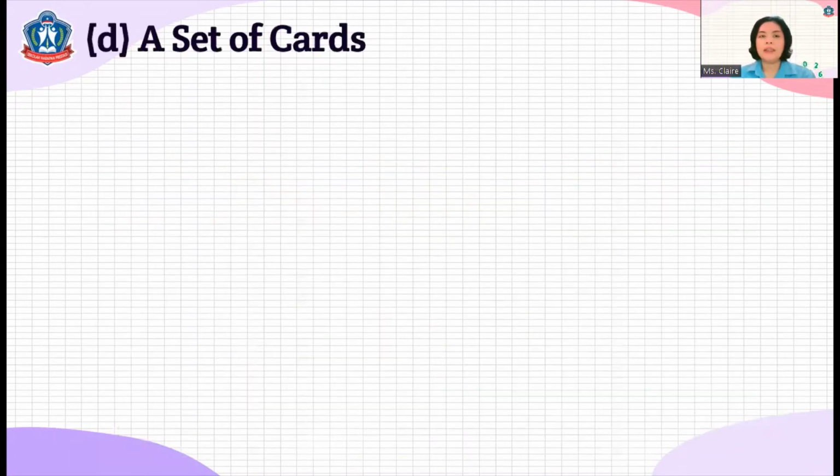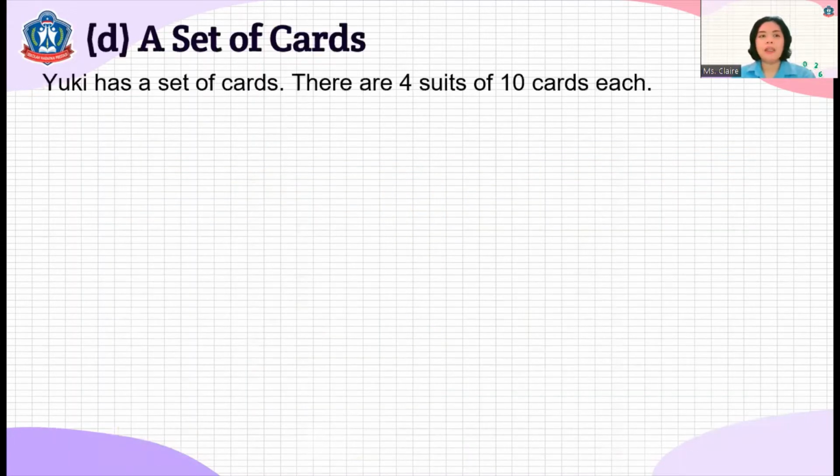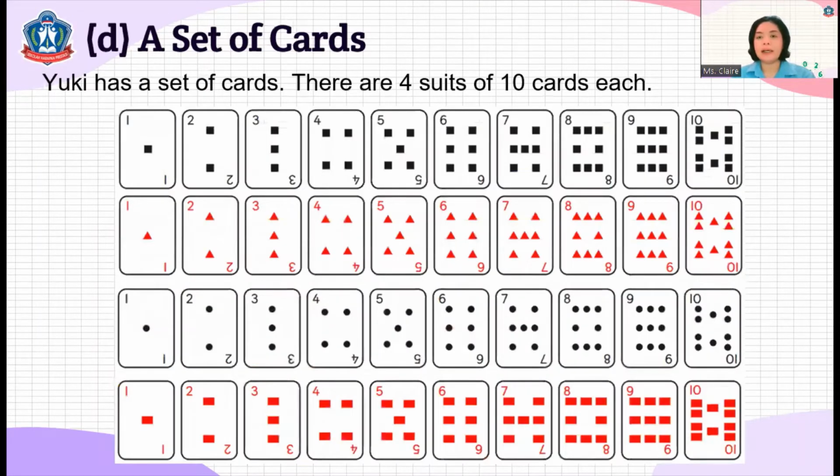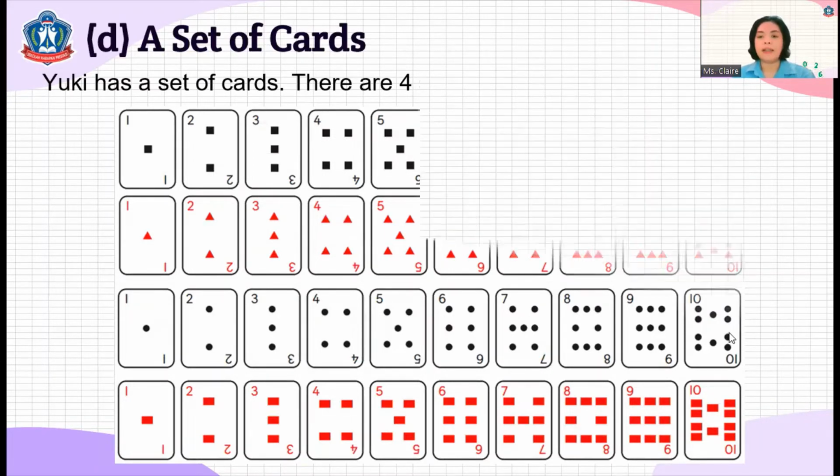I have here a set of cards. Take a look. Yuki has a set of cards. There are four suits of 10 cards each. So there are four designs, and in each design, there are 10 cards. As you can see, we have 10 black squares, 10 red triangles, 10 black circles, and 10 red rectangles. So there are 20 black cards actually and 20 red cards.